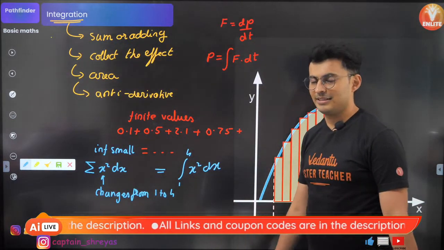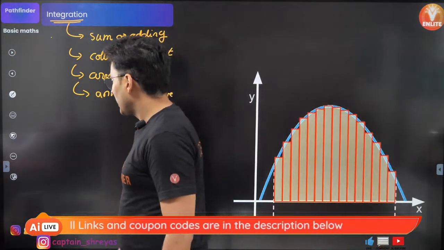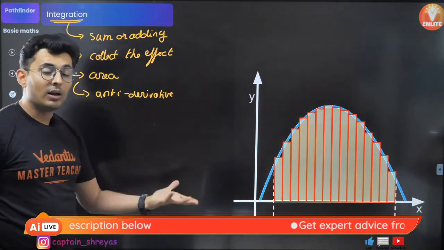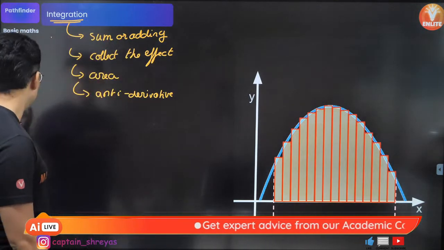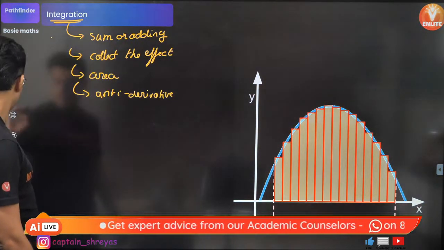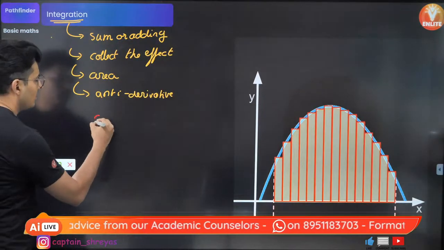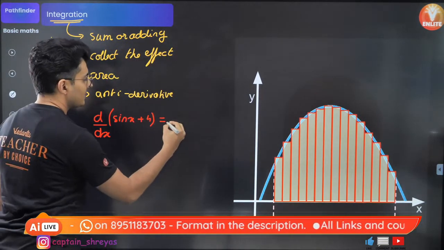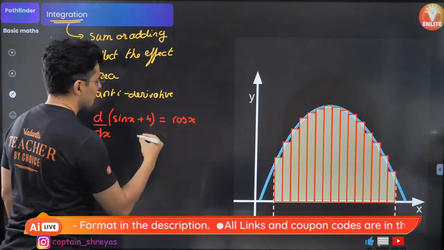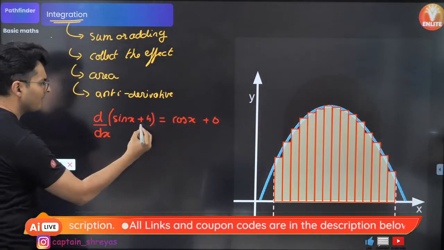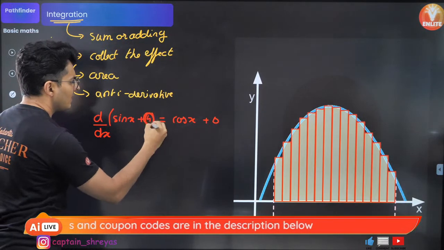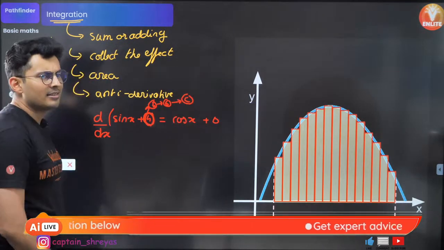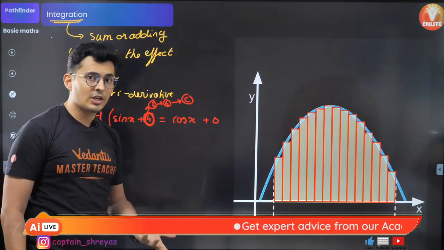So that's how it is represented. Now, what are these things called? I'll come to that in a bit. First of all, since it's antiderivative, you will always see some constant of integration. Meaning, I'll just give you one more example. Look at this. The derivative of sine of x plus 4 is, sine's derivative is cos, 4's derivative is 0. If I replace this 4 with 5 or 6 or any other constant, it really doesn't matter because the derivative of a constant is always 0.